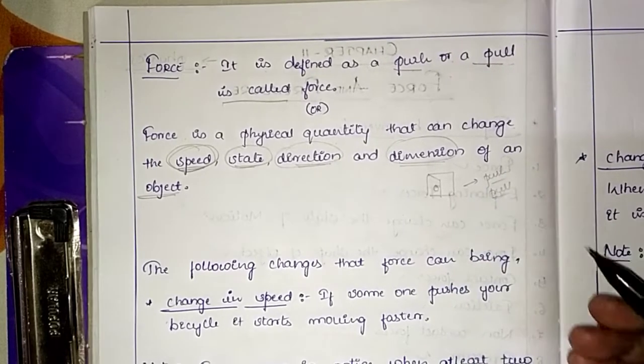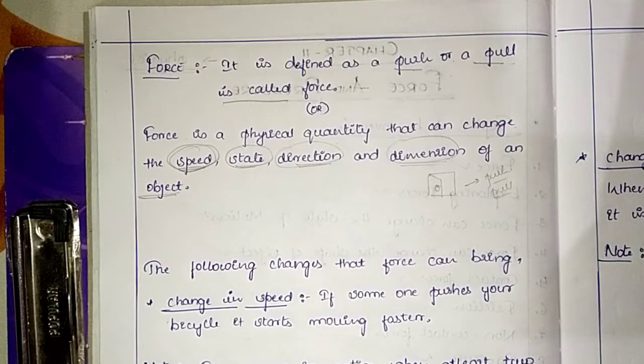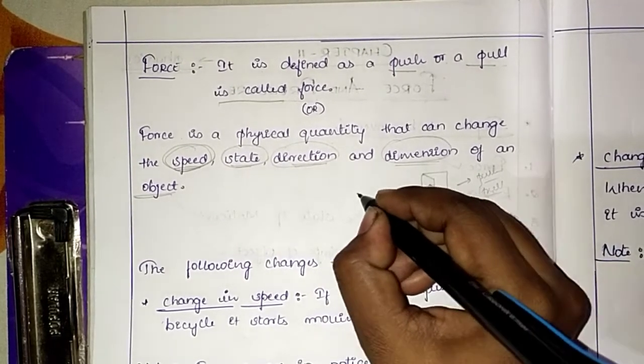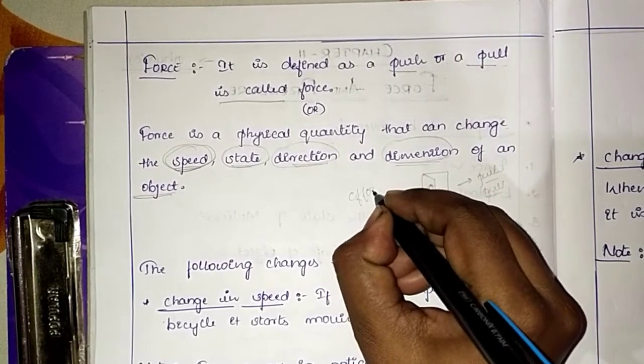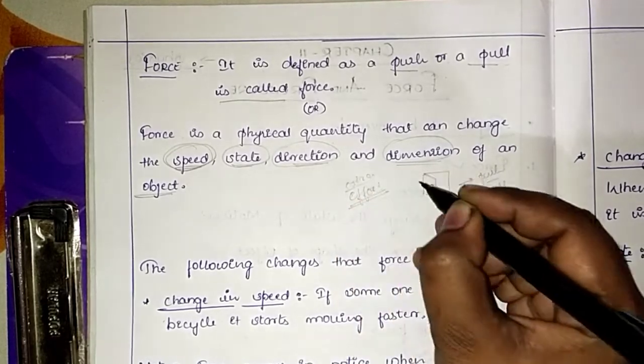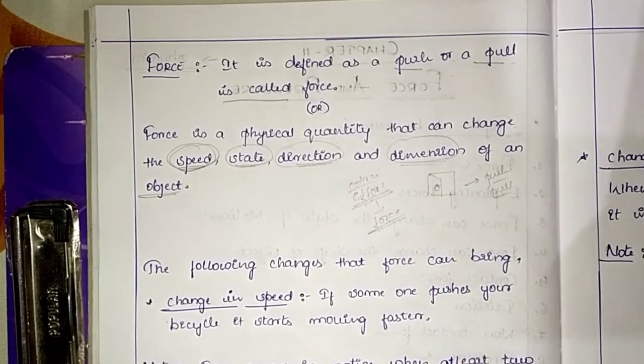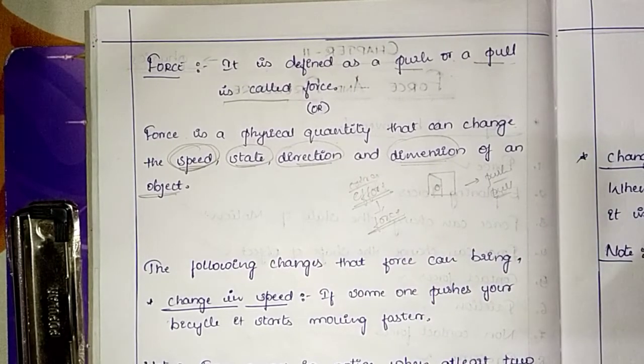This is called force. The push or pull of an object is called force. To push or pull we need extra effort. What is that extra effort? Extra effort is nothing but force. Got it children? Pushing or pulling requires strength. That means it is the force.